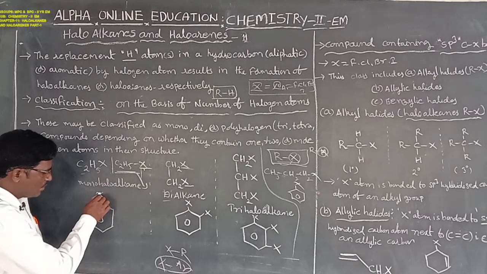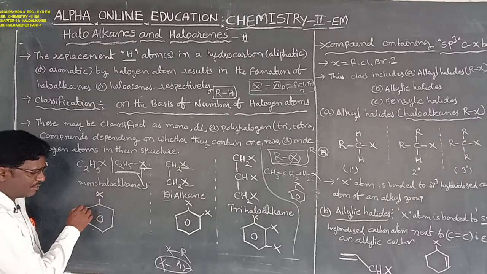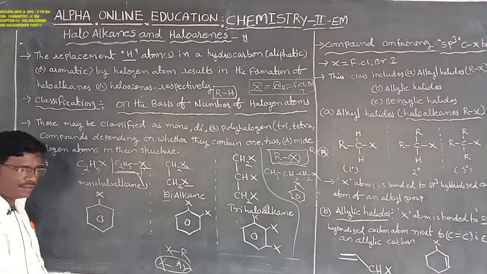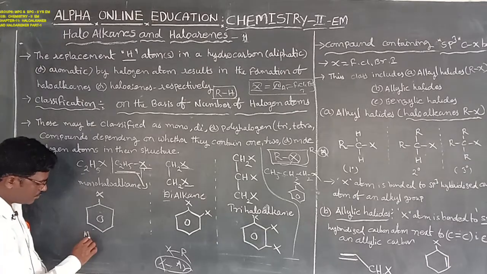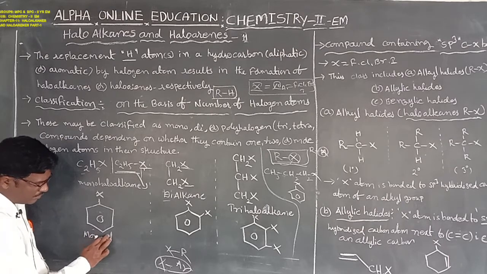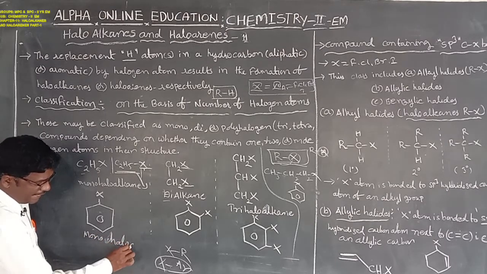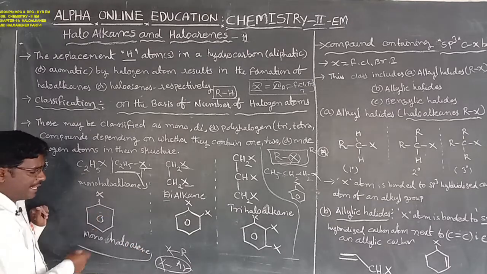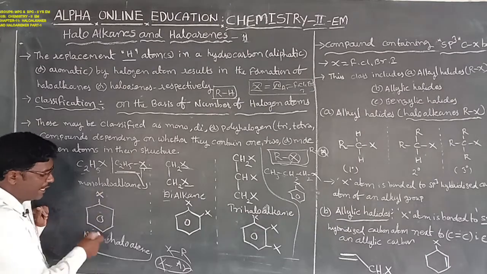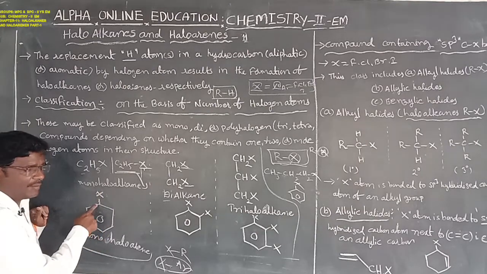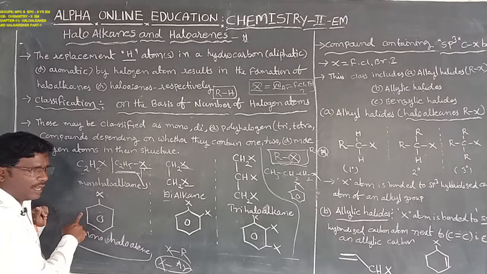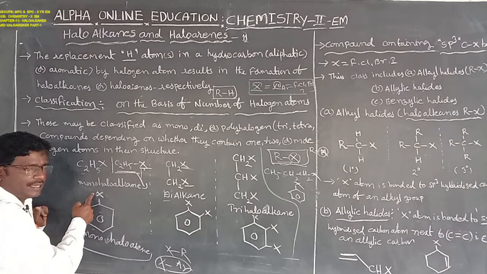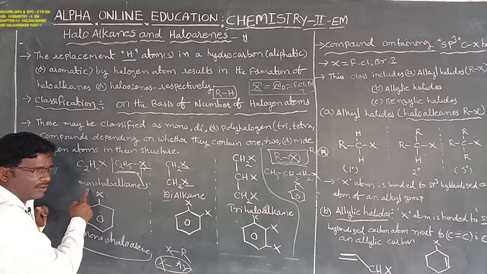Another case: only one single halogen atom bonded with the aromatic compound is known as a monohaloarene. Because it is a single halogen atom, mono, it is a monohalogen compound. A single halogen atom bonded with the aliphatic compound is a monohaloalkane.